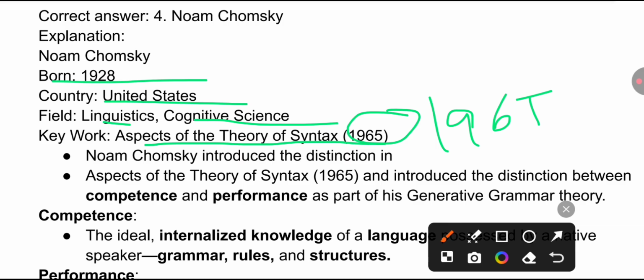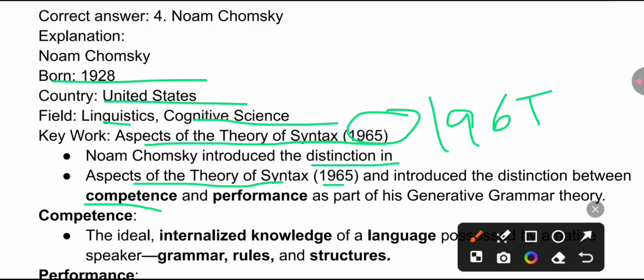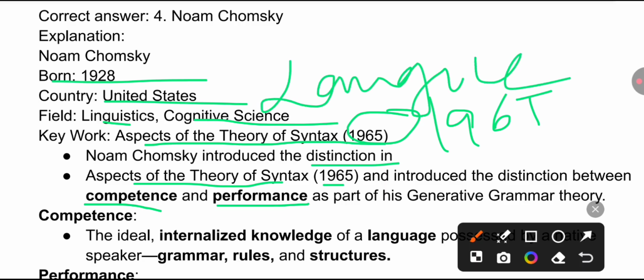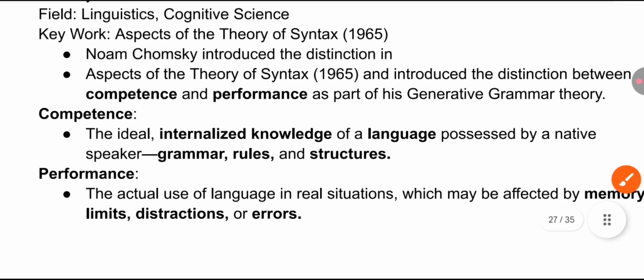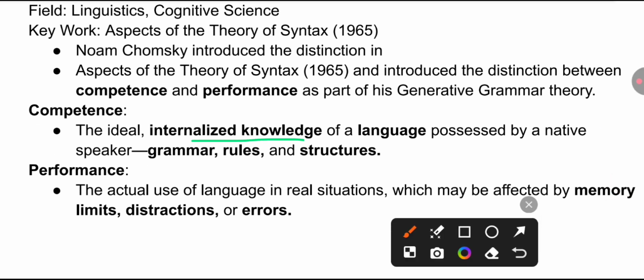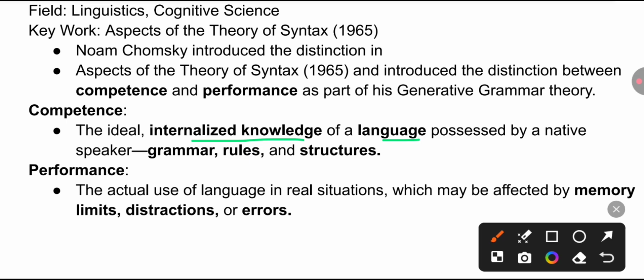So Noam Chomsky introduced the distinction between competence and performance in Aspects of the Theory of Syntax, 1965. Also remember, competence and performance are sometimes compared with langue and parole by Ferdinand de Saussure. Here competence means the ideal internalized knowledge of a language possessed by a native speaker, like grammar rules and structures. You can have the differentiation of American English and British English. And performance is the actual use of language, what parole means, the speech by an individual person, use of language in real situations which may be affected by memory limits, distractions or errors.